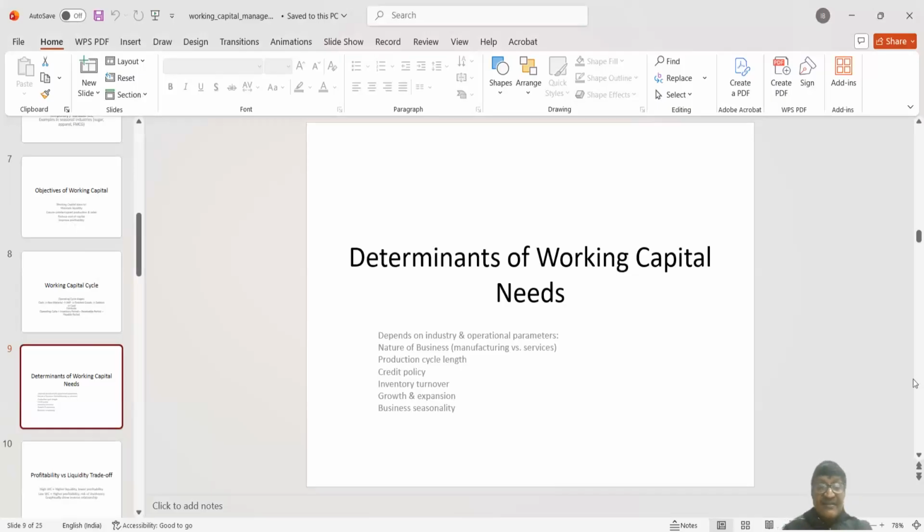Now, seasonality of the business we have already discussed. Now, price level. Price level is another important factor, specifically before and after the budget. Before the budget session, generally what happens is that if a company apprehends that their raw material price may go up, they will be eager to store more and more raw material before the budget.